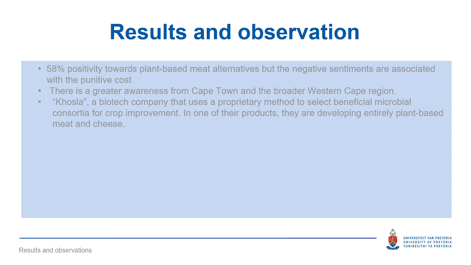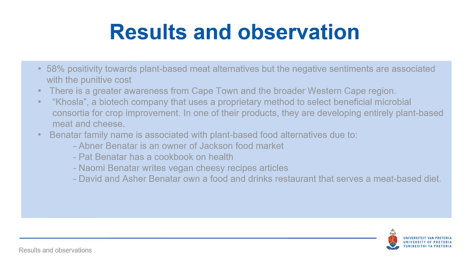And then Khosla, this is a biotech company that manufactures plant-based cheese and all these other plant-based products. And the Beneta family have made a lot of mark in the Western Cape. They write recipes, they have restaurants, they write cookbooks. They do a lot of things when it comes to plant-based meat alternatives.